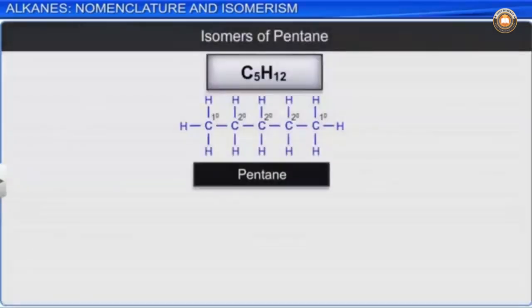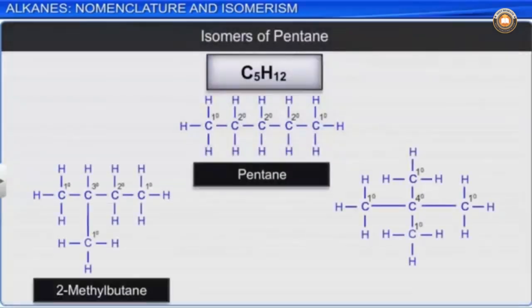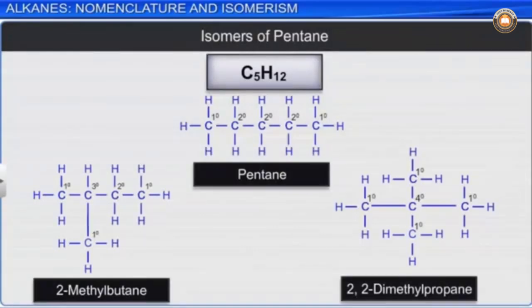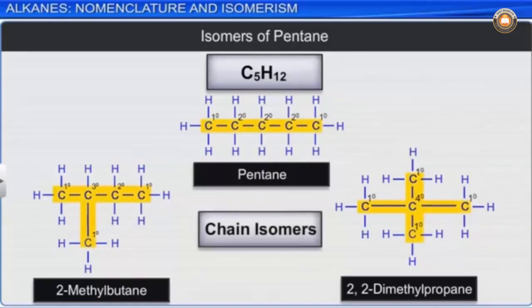In pentane, we get three possible structures. One, a continuous chain with secondary carbon atoms. Another with one tertiary carbon atom, and the third with neo or quaternary carbon atoms. Here, the structural isomers differ in the carbon chain structure and hence are called chain isomers.